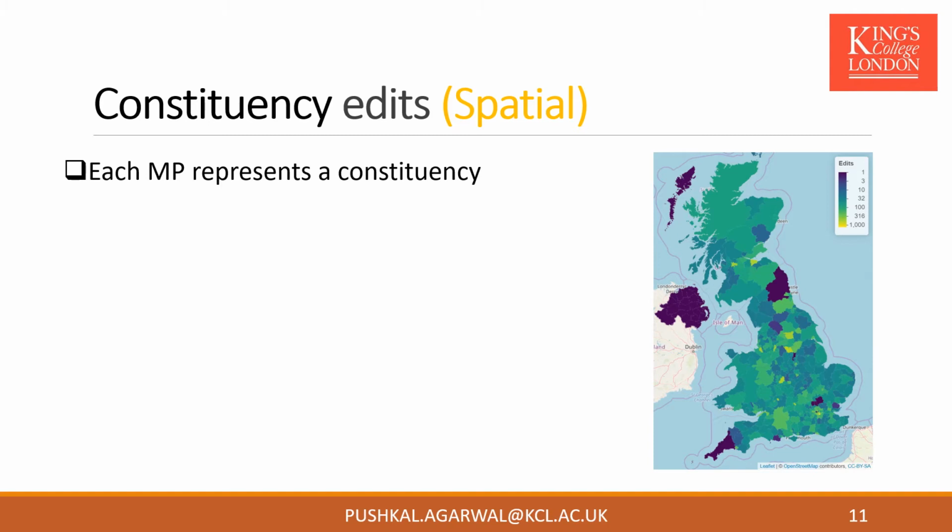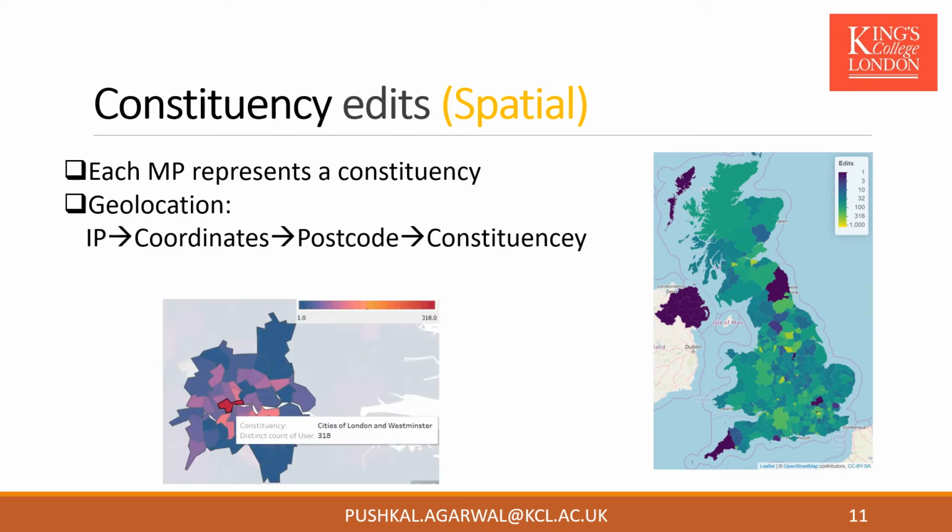From the edits history, we obtain IP addresses, which are publicly recorded for non-logged in users. We geolocate IPs by identifying coordinates, then postcodes from those coordinates, and finally constituencies of editors from those postcodes. With this pipeline, we geolocate 55,000 edits and find that 84% of edits are coming from the UK.